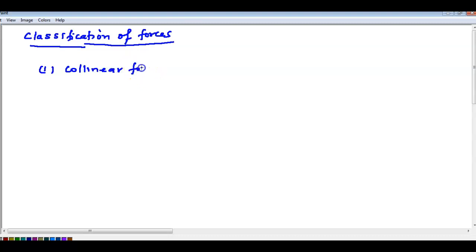Collinear force means all forces are like this. One force is lying in this direction, F1, and another is in the opposite direction, F2. If the forces act on the same line, then it is said to be collinear. If in a force system all the forces have the same line, then it is said to be collinear force, right?